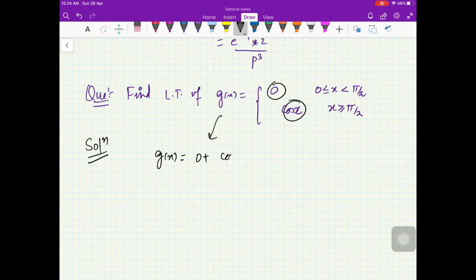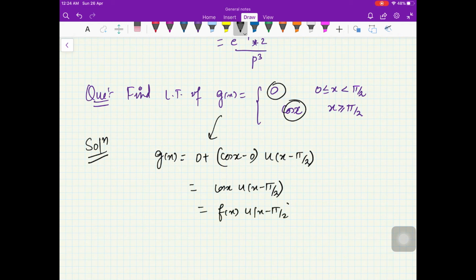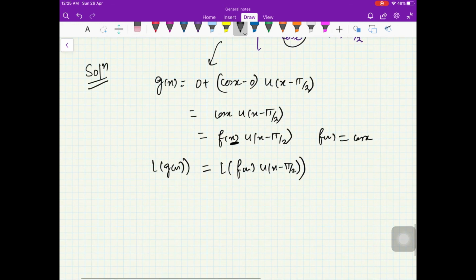So you can write this function as 0 plus cos x minus 0 into the unit step function at pi by 2, right? So this is cos x into u of x minus pi by 2, right? Now if you compare it with f of x into u of x minus a, you don't have x minus pi by 2 inside the cosine here. So if you want the Laplace transform of g of x, that will be L of f of x u of x minus pi by 2, where your f of x is cos x.